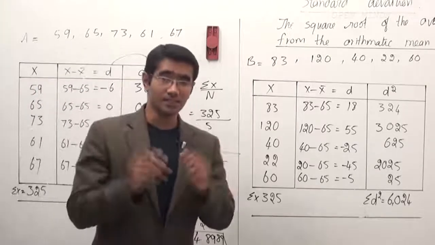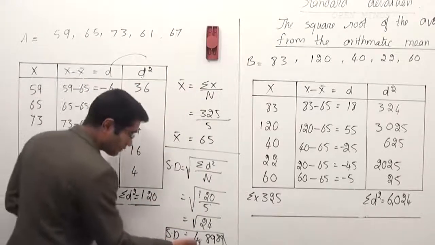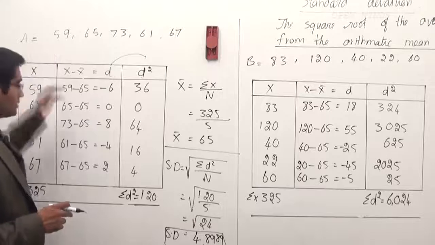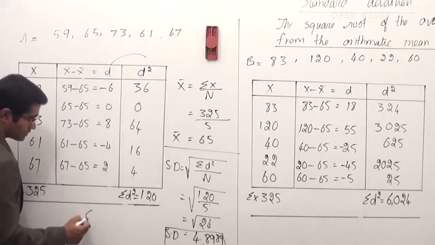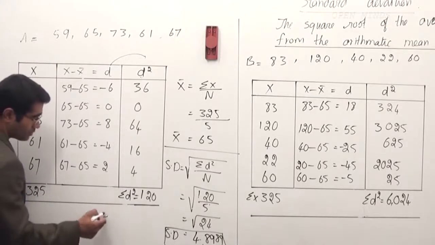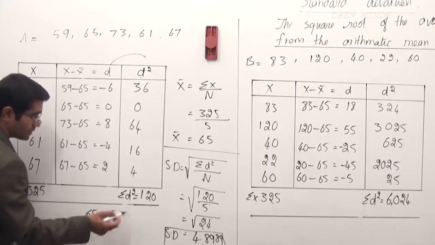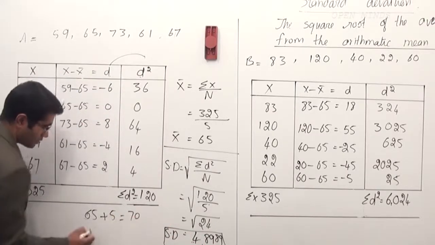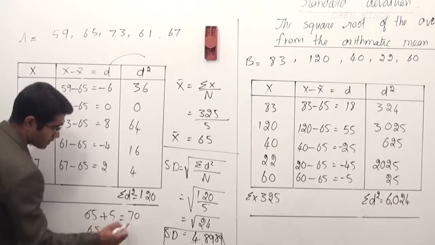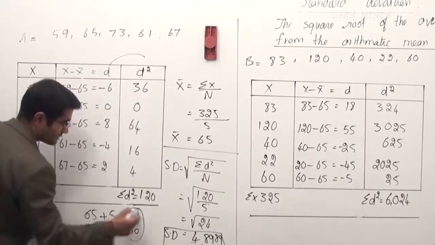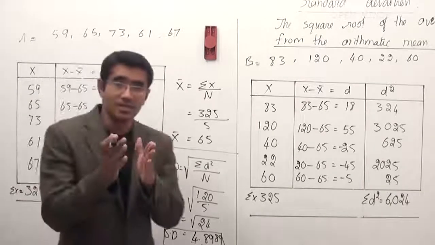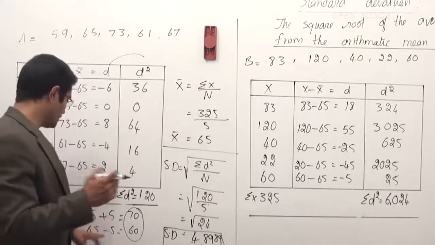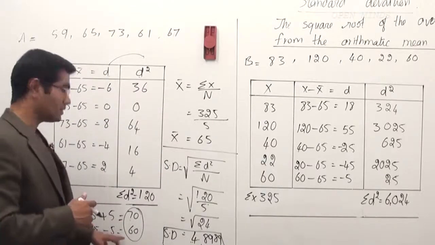Now, what do we understand from the data? Look at this. The standard deviation is like 4.8. Let's say it's 5, almost 5. It means player A can score, out of the mean 65, 65 plus, let's say, 5. I'm just assuming this to be 5. So he may score 70, or he may score 65 minus 5, like 60. So he may deviate from the mean in the positive direction, 65 plus 5, 70, or in the negative direction, 65 minus 5, 60.